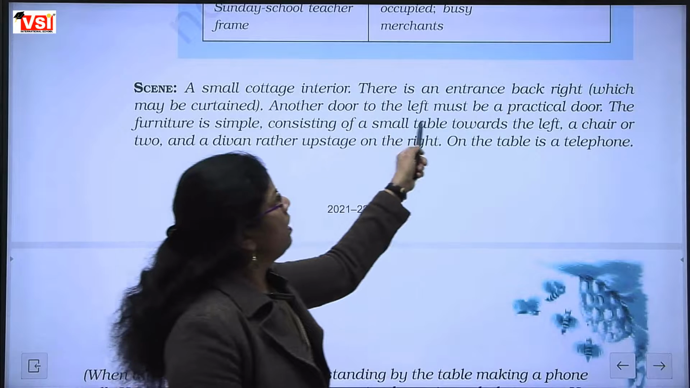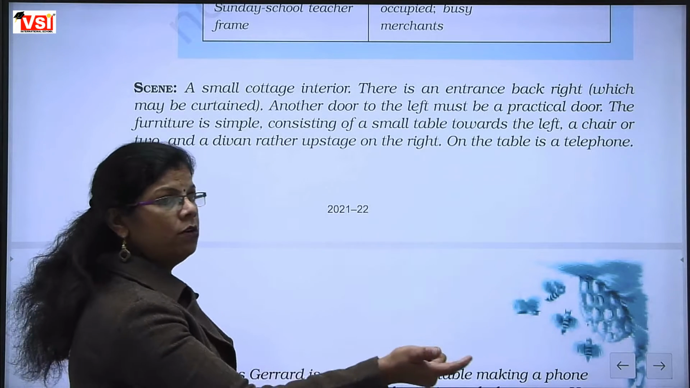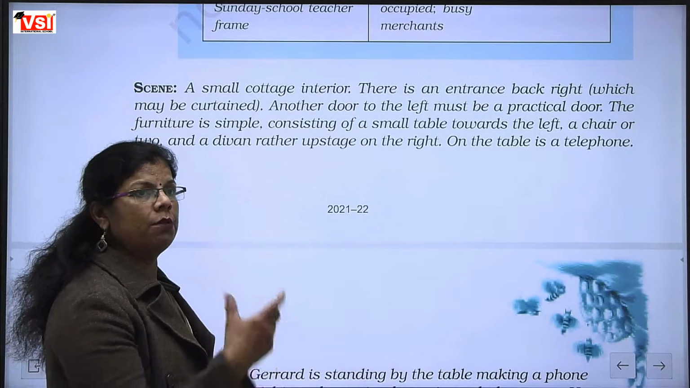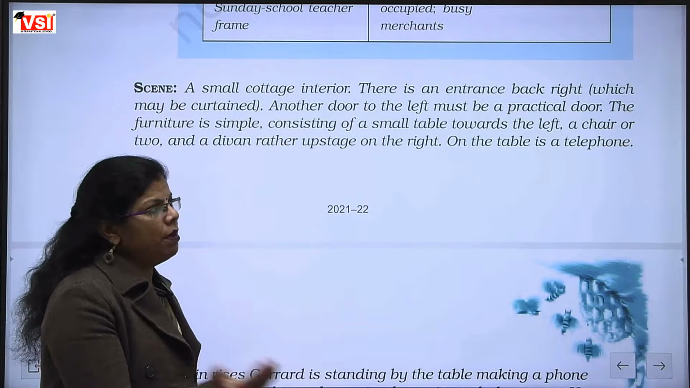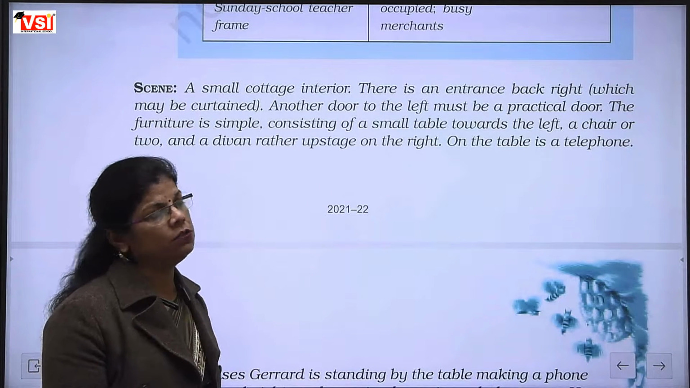Another door to the left must be a practical door. The other door that is in front of that cottage is a practical door. Practical means for use. People come from that door. People go outside from that door only.